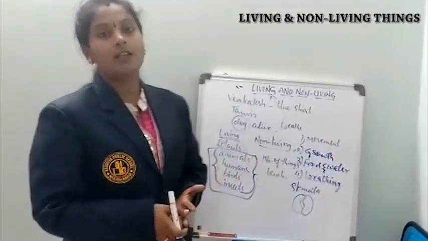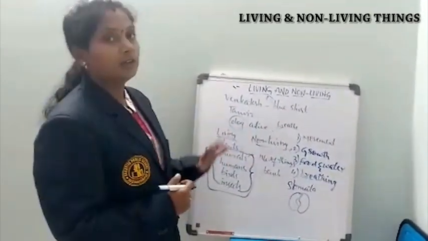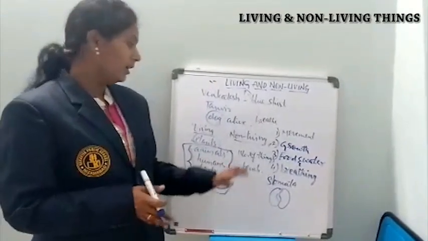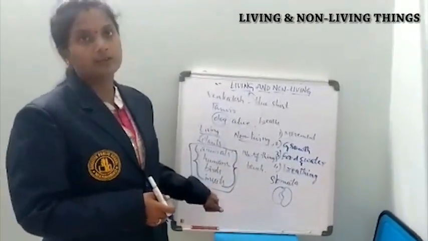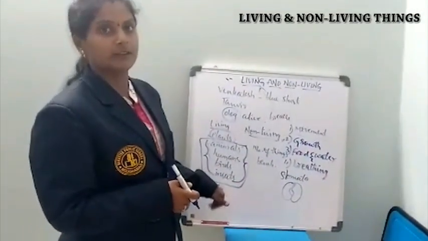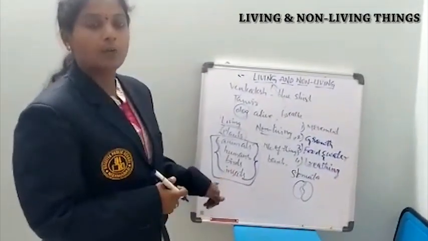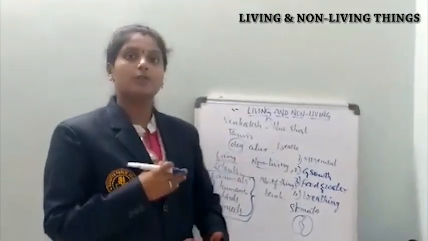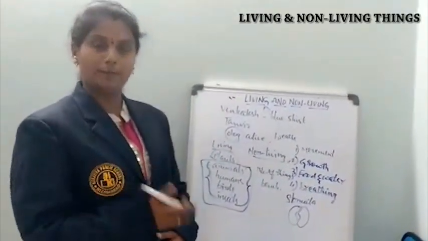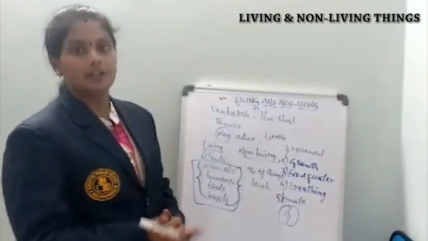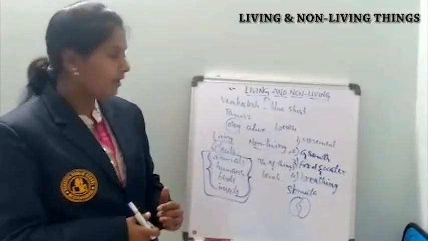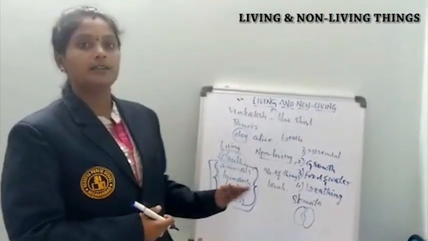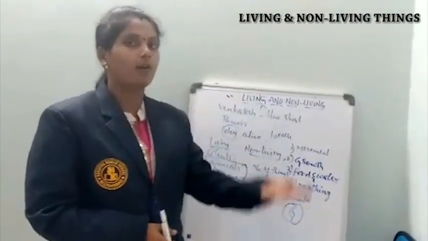In this way, all living organisms need air to survive. Without air, we cannot live. That means all living organisms perform the respiration process. They need oxygen to break down the food inside our body. We need oxygen to break down the food molecules into simple molecules and give energy. That process we call respiration. All living organisms take oxygen inside and give out carbon dioxide.